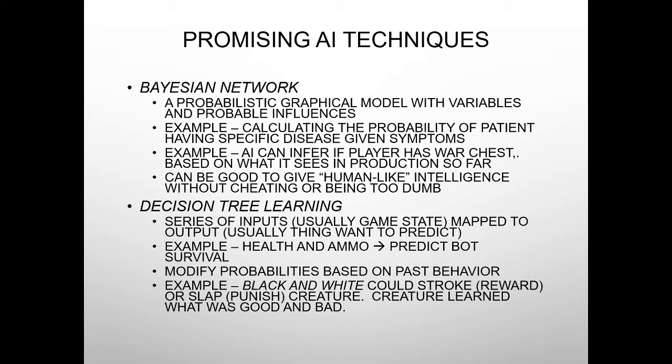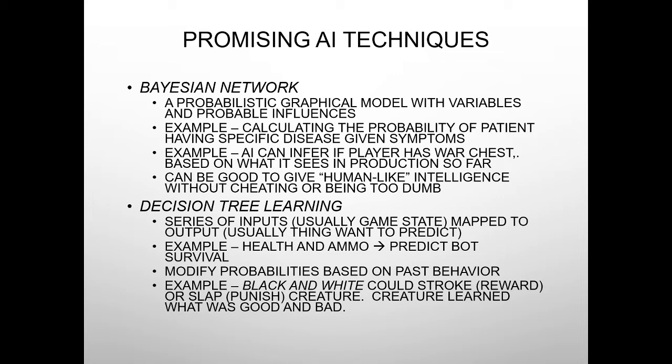Secondly, another promising technique would be decision tree learning. In decision tree learning, a series of inputs are mapped to a particular output. We'll learn about this in further lectures as well. Example, health and ammunition in a particular game. We can predict the bot's survival based on the health and ammunition capability of that particular player. We can modify probabilities based on bot behavior as well.